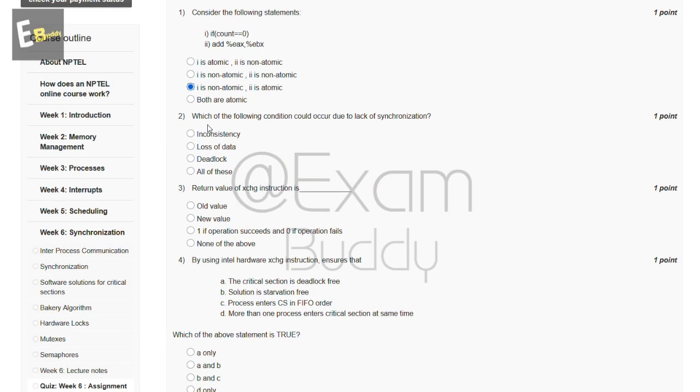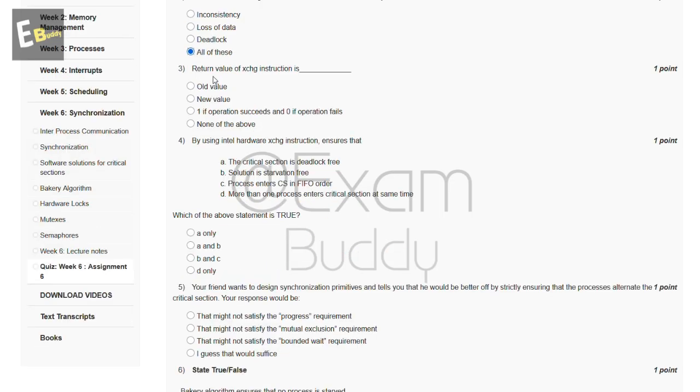Now the second question is, which of the following conditions could occur due to lack of synchronization? So these are the options: inconsistency, loss of data, deadlock, all of these. So the answer of our second question is D, all of these. Now the third question is, return value of XCHG instruction is dash. So these are the options: old value, new value, 1 if operation succeeds and 0 if operation fails, none of the above. So the answer of our third question is A, old value.